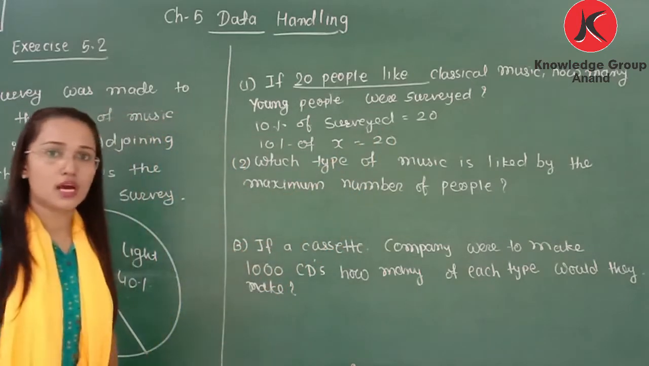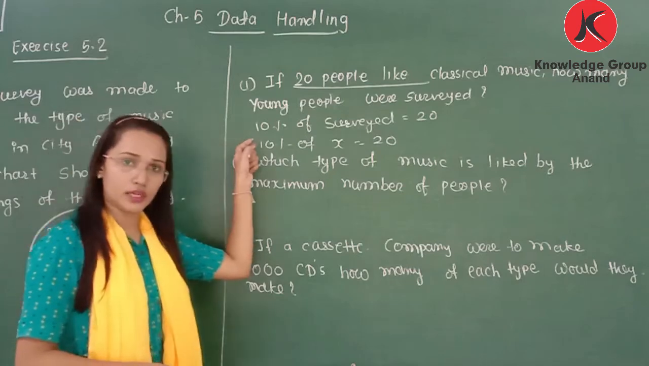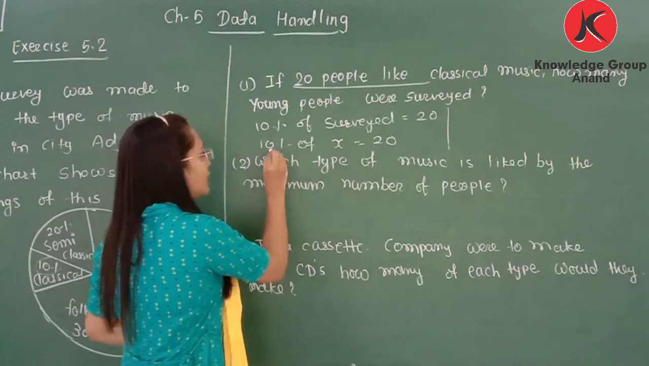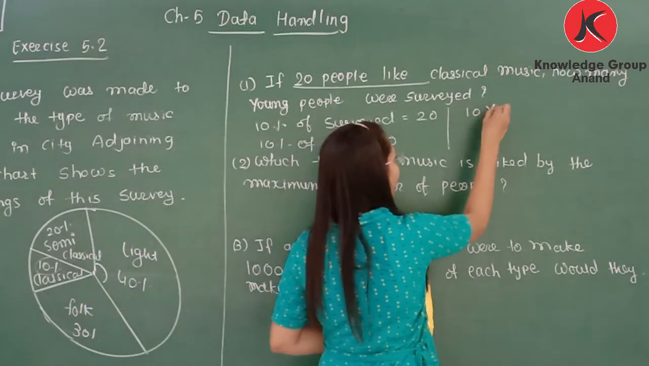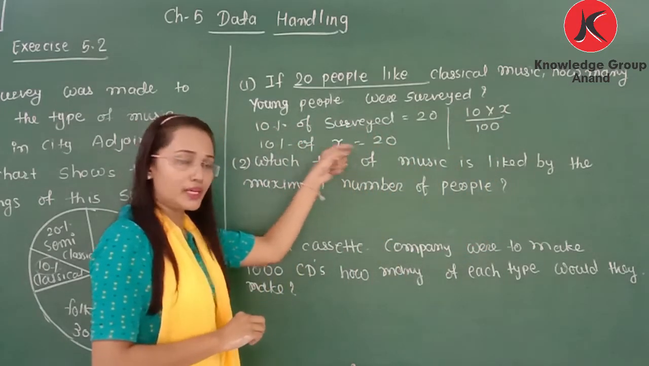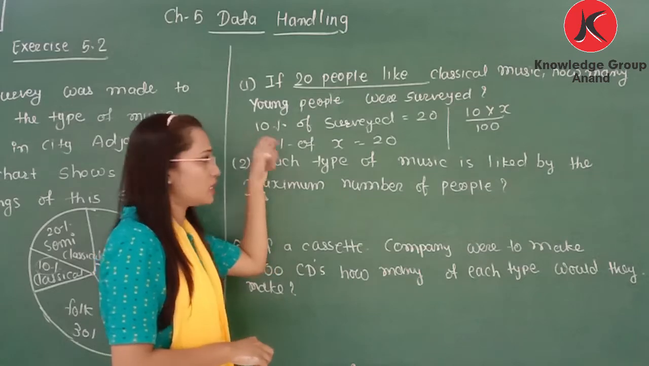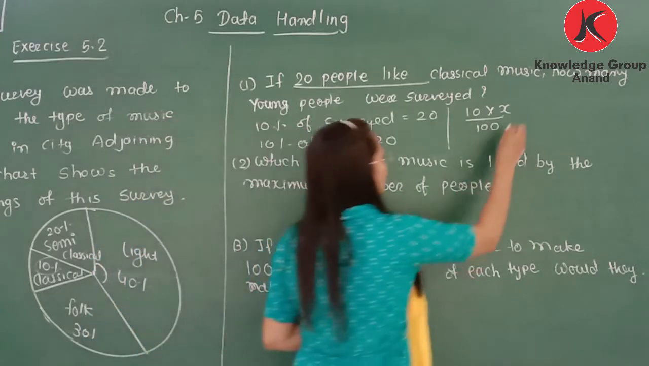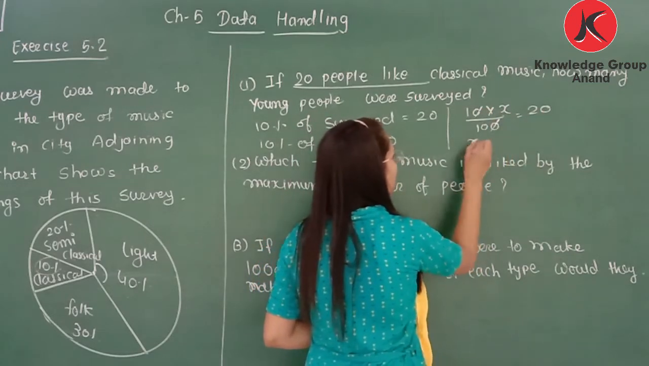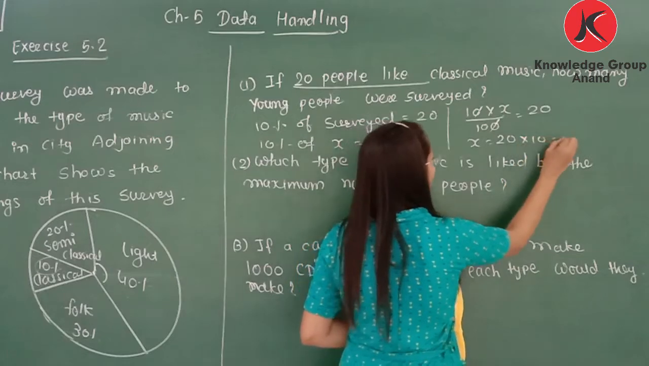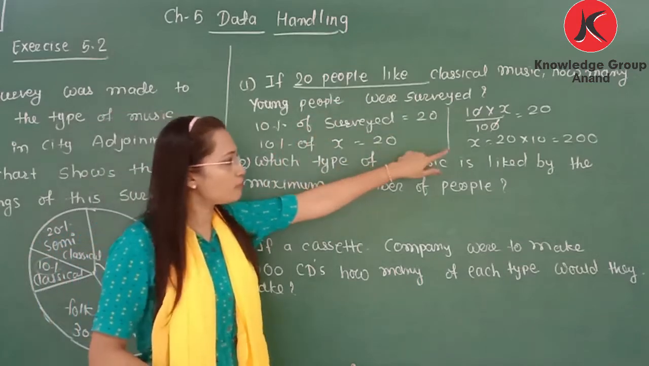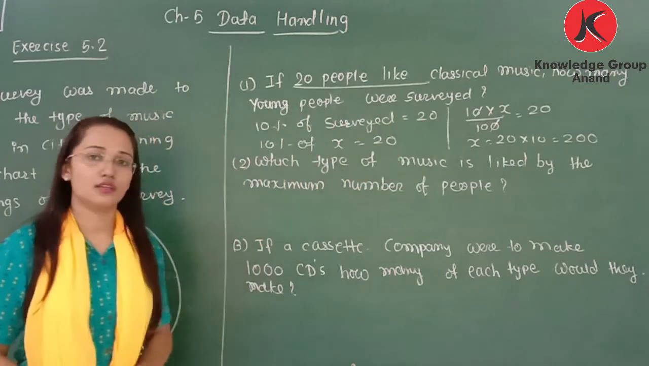Now, how can you find 10% of x? You will learn in the 8th chapter, but an example is given here. So how can we find x? 10% of x means 10 multiplied by x divided by 100. Whatever number is given, multiply it by the percentage and divide by 100. So 10x by 100 is equal to 20. Now the zeros cancel, 10 will be multiplied, so 20 into 10, so 200. It means if 200 people are surveyed, then 20 people like classical music.